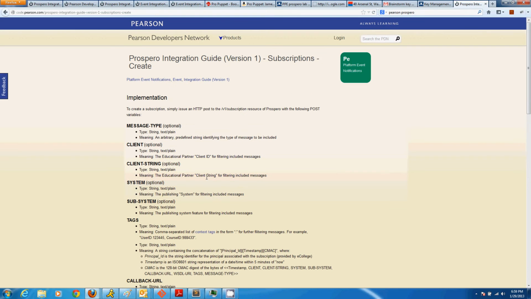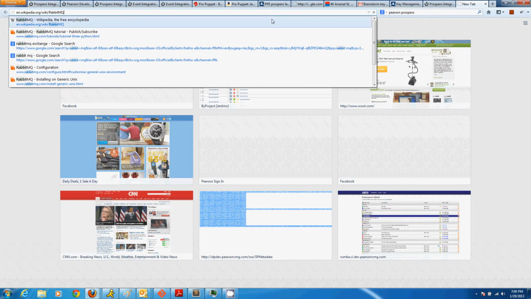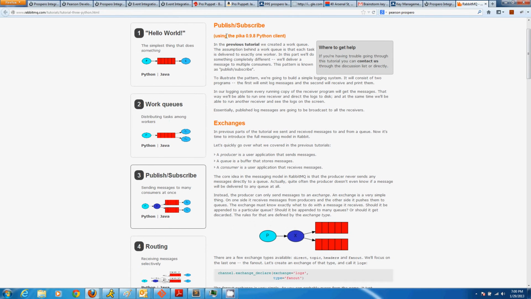And what's going to happen when I go ahead and actually create the subscription? Well, in order to answer that question, you really need to dig through the weeds for Prospero code. But you can sort of figure it out if you go to RabbitMQ's tutorial site. When you take a look at this, you'll be like, huh, RabbitMQ has an underlying publish subscribe model. But their publish subscribe model doesn't exactly work the same way you would expect a very similar pub sub model to work in the topical sense.